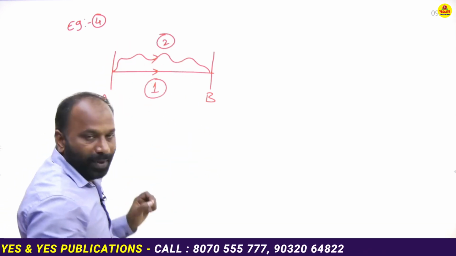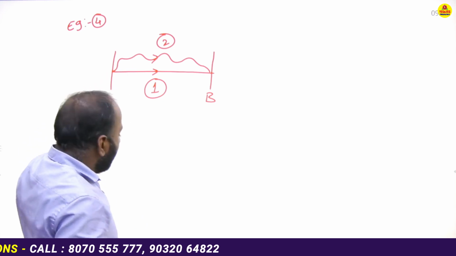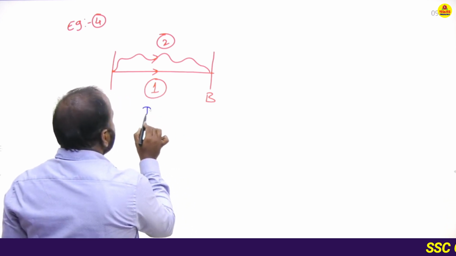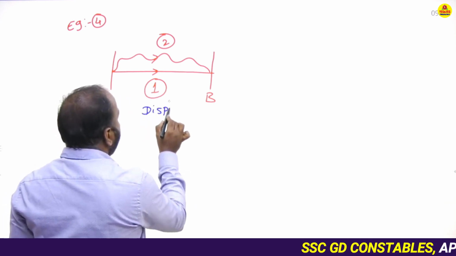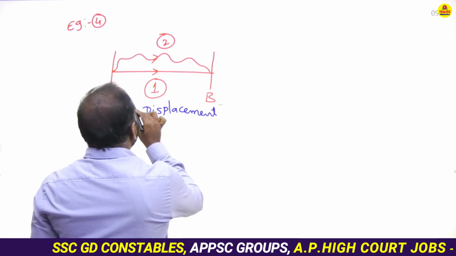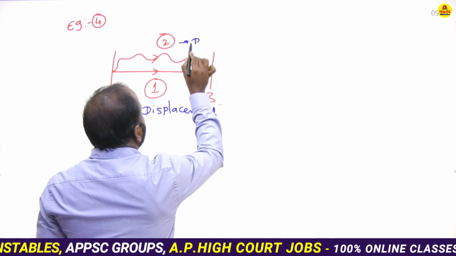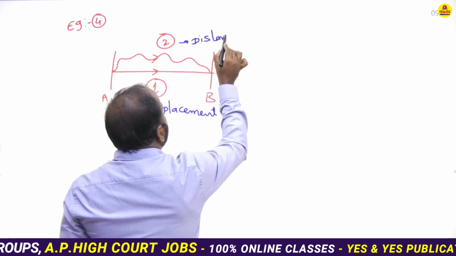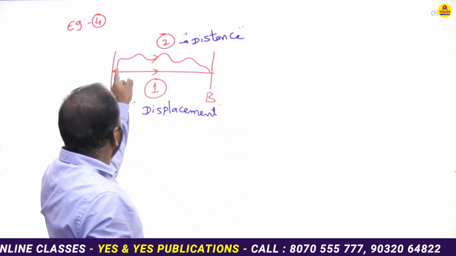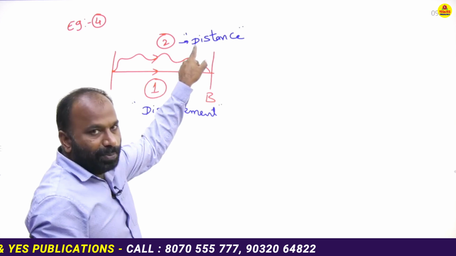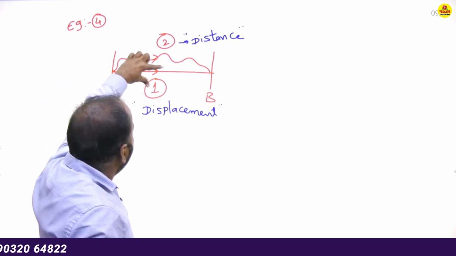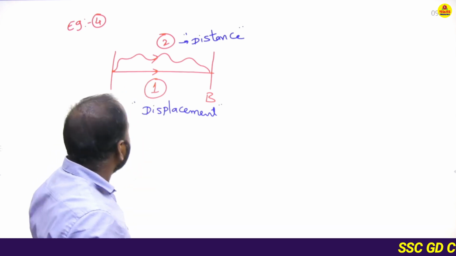The first path represents the displacement. The second one represents the distance, because the total length travelled by the object is said to be distance. The shortest length between the two points is said to be displacement.